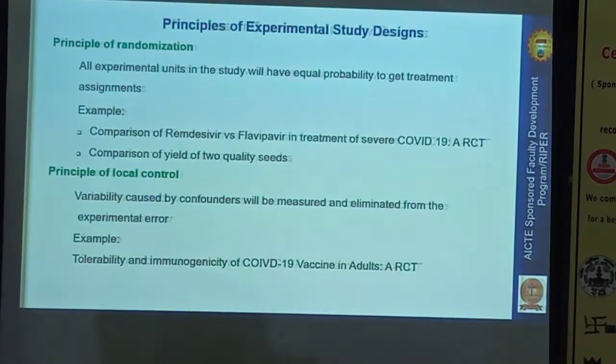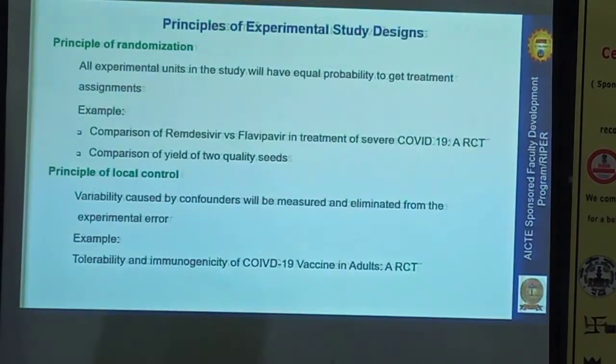Local control means, for example, I want to know the impact of an educational session on the knowledge levels of students. In students there are many types. Any one variable may influence your marks or scores.